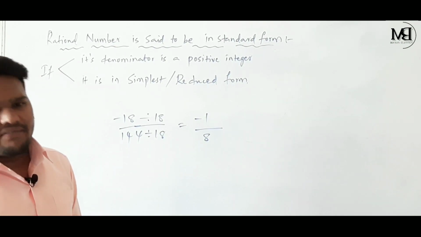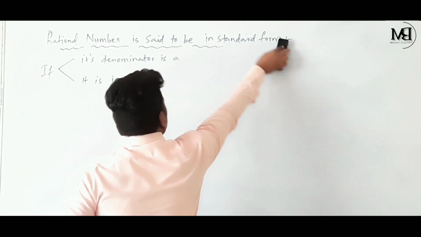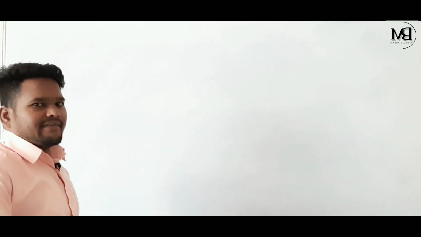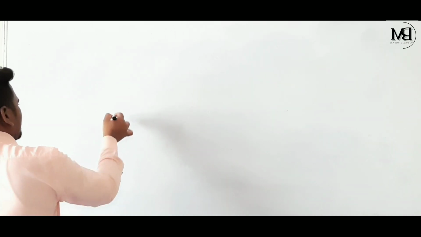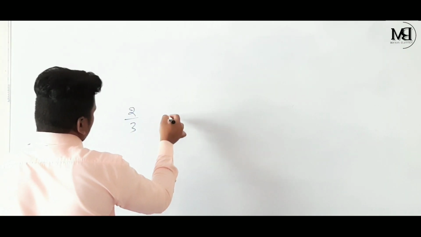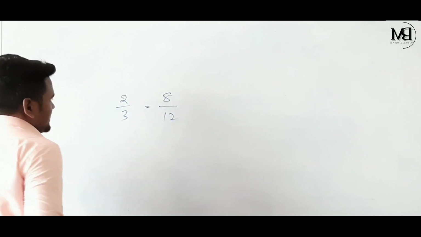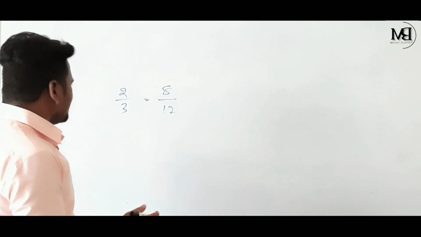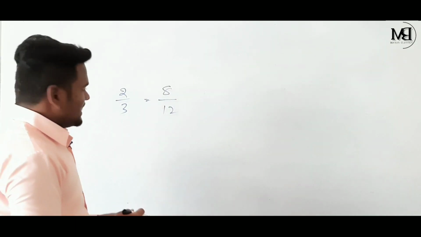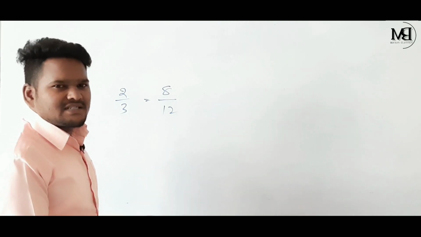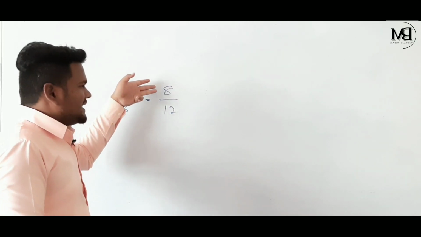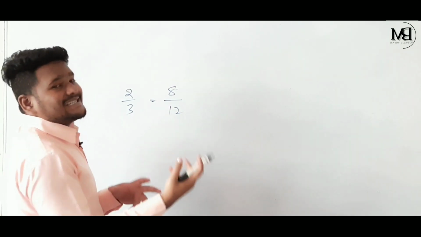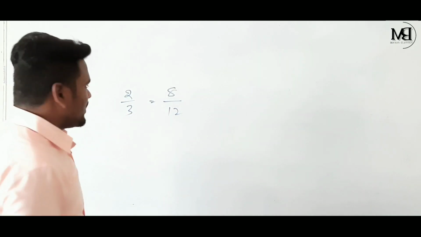Now hope you understood about this standard form of a rational number. Let's discuss equivalent rational numbers. See children, equivalent rational numbers. If I take one example, 2 by 3 and 8 by 12. And if I see the value of this 8 by 12, actually this 8 by 12 is not in its simplest form, just now we discussed. Let's convert this 8 by 12 into its simplest form. What is the highest common factor here? Highest common factor is 4 here. So let's divide.